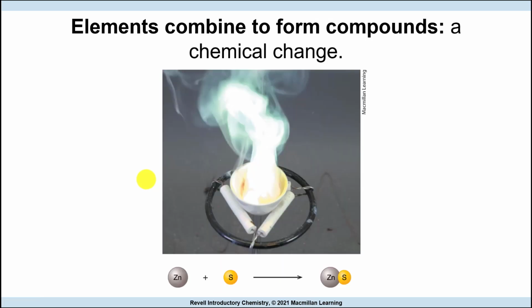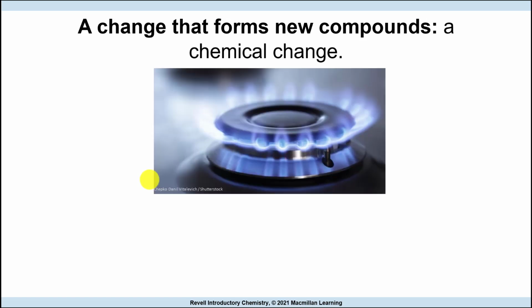We say that an element has one type of atom in it, and a compound has two or more different elements. So in chemical changes, elements combine to form compounds. For example, when you heat zinc and sulfur, they will combine to form a new compound that we call zinc sulfide. The compound has properties that are different from those of zinc and those of sulfur, even though it contains the two. So a change that forms a new compound is called a chemical change. It's called a chemical reaction.